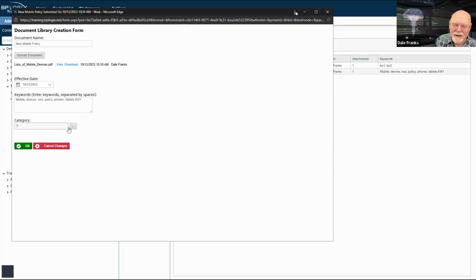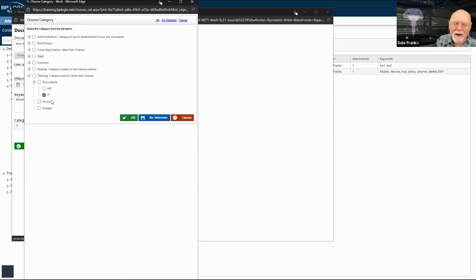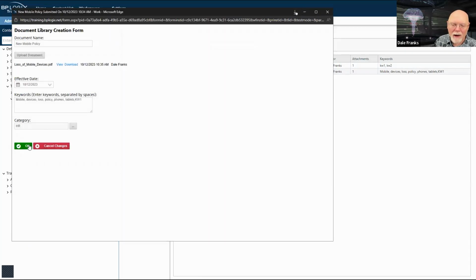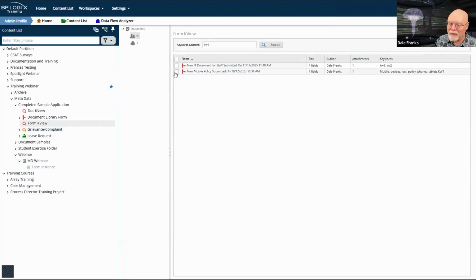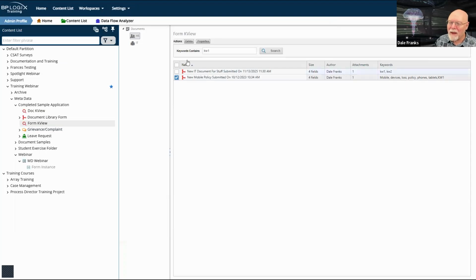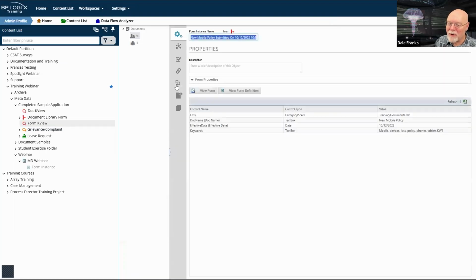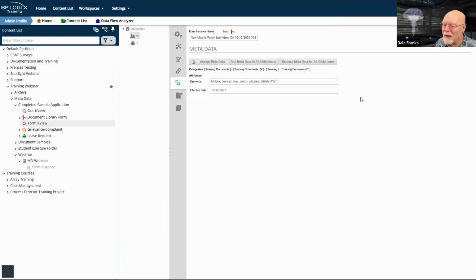So let me try to fix that. Let's go to HR. Oh, but I did add category. You know what? I'm probably going to have to manually fix this. Hold on. We'll go back here. We'll go to the properties, to the metadata.